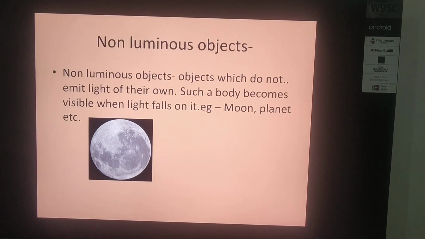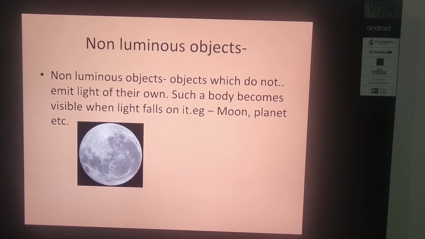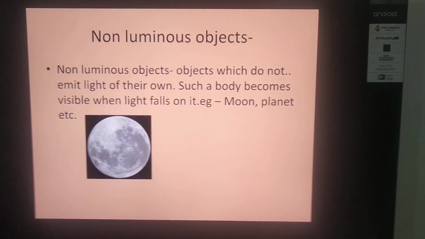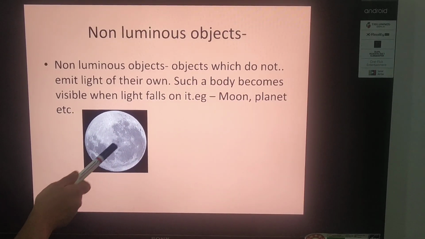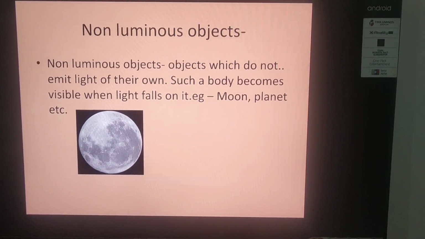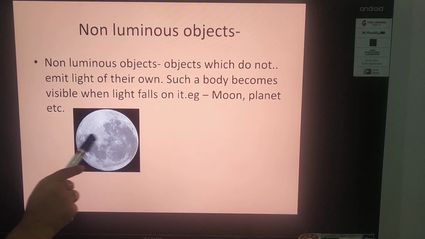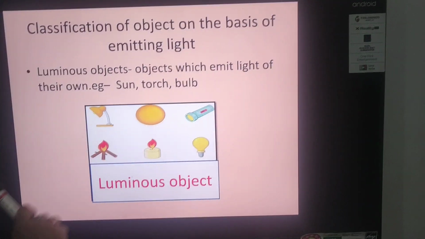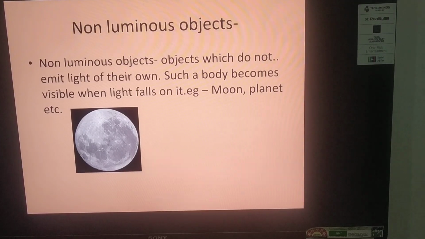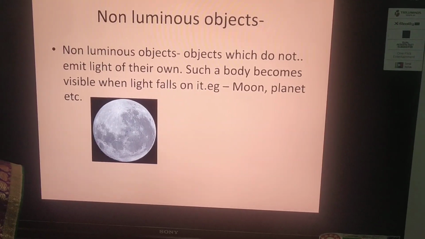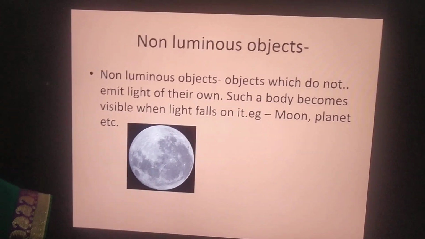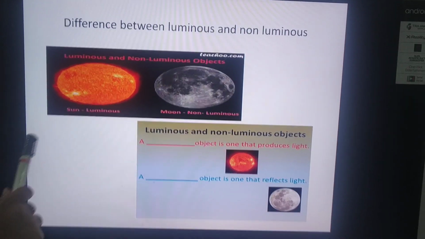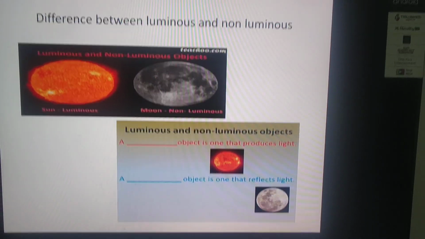There are some other objects which do not emit their own light. Such a body becomes visible when light falls on it. The main example is the moon. Another one is a planet. So you can differentiate between the objects which are luminous and which are non-luminous.